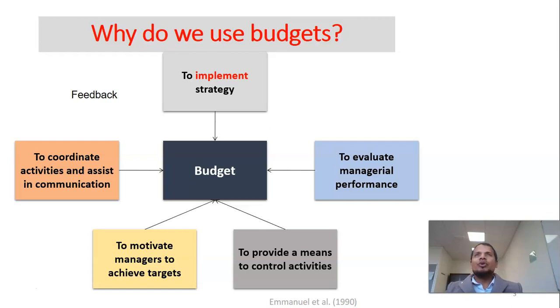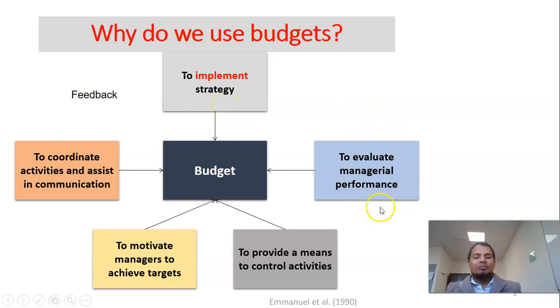Where do we want to go in the next 25 years? That's the strategy. That strategy can be implemented gradually by yearly budgets or plans. So the budget is a mechanism of implementing the long-term goal or objective of the organization.